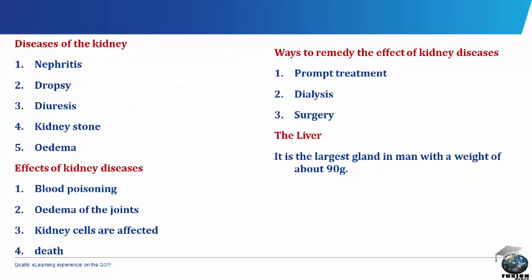Diseases of the kidney. The diseases of the kidney include the nephritis, the dropsy, the diuresis, the kidney stone, and the oedema. The nephritis is inflammation of the nephron, which is caused by bacteria. Here, the glomeruli are unable to filter blood completely, and useful substances like protein pass out with urine, which is known as proteinuria. In dropsy disease, water is retained in the blood since reabsorption by kidney has failed. There is a serious infiltration of the cellular tissues which results to oedema.